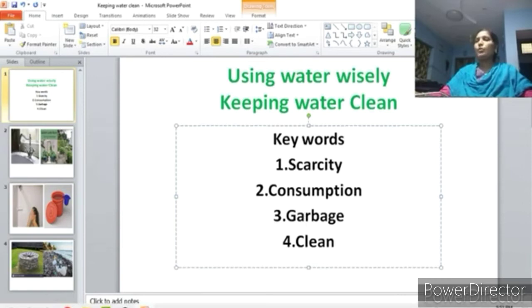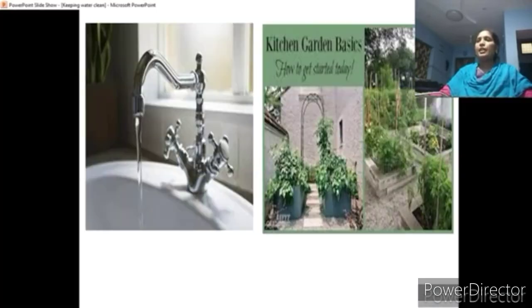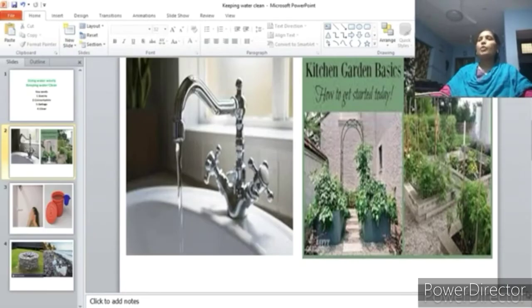Now how must we use the water wisely? How can we use the water wisely? What ways should we follow to use the water wisely, we'll see now. If any tap is leaking in your home, if you leave your tap in this way, it may lead to the wastage of water.